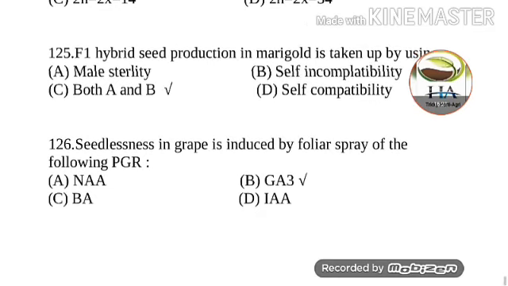Next question, this one is the last question. Seedlessness in grape is induced by the foliar spray of the following PGR. So answer of this question is GA3.